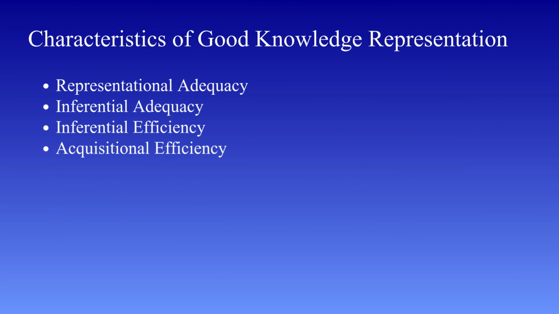Now that we understand why knowledge representation is important, the next logical question is, what makes a knowledge representation system good? Not all ways of representing knowledge are equally effective. For an AI system to perform efficiently, the representation it uses must satisfy certain important characteristics. There are 4 key characteristics of a good knowledge representation system. Let's go through them one by one.